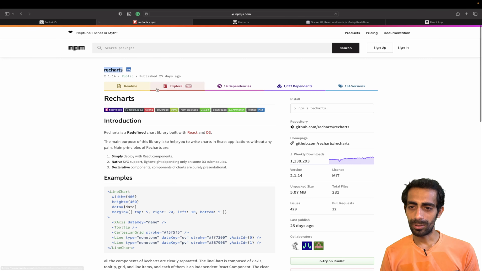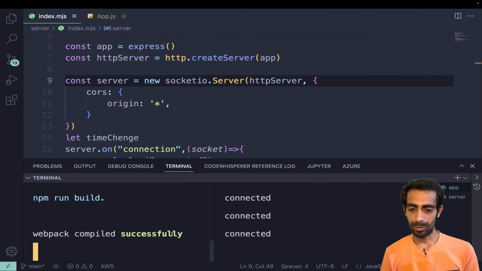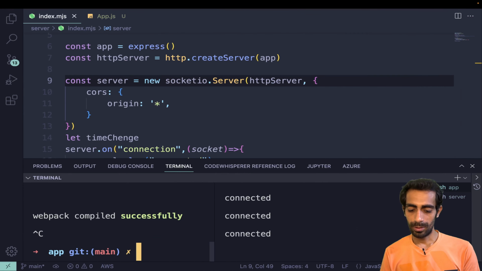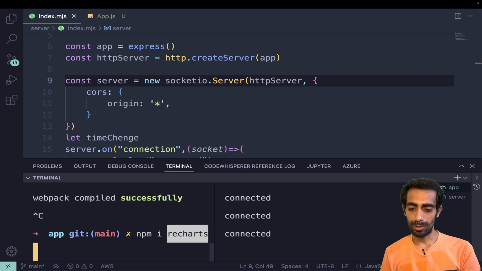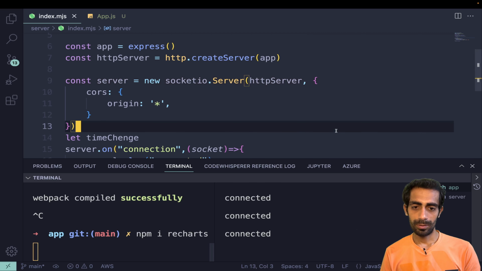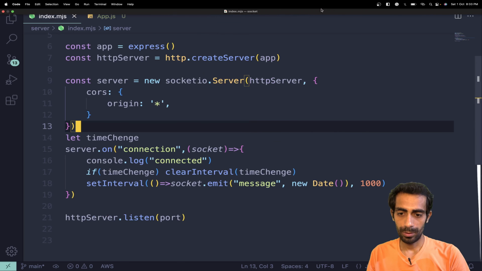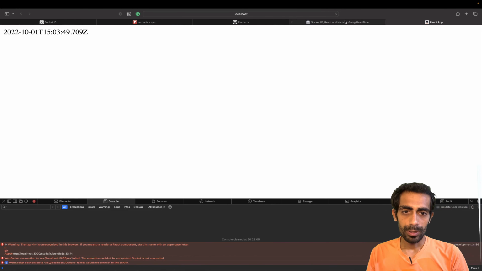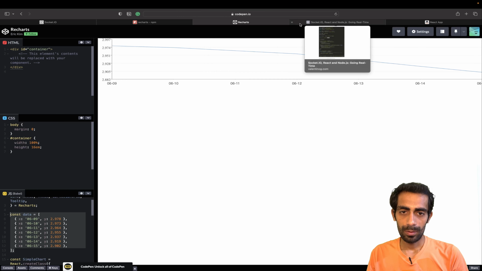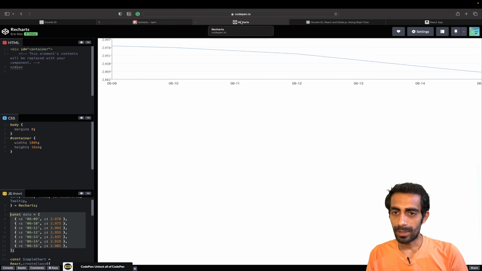And now I'm going to use Recharts. I'm going to grab this quickly, stop this, and run npm install recharts. Let me go there. Where is that?